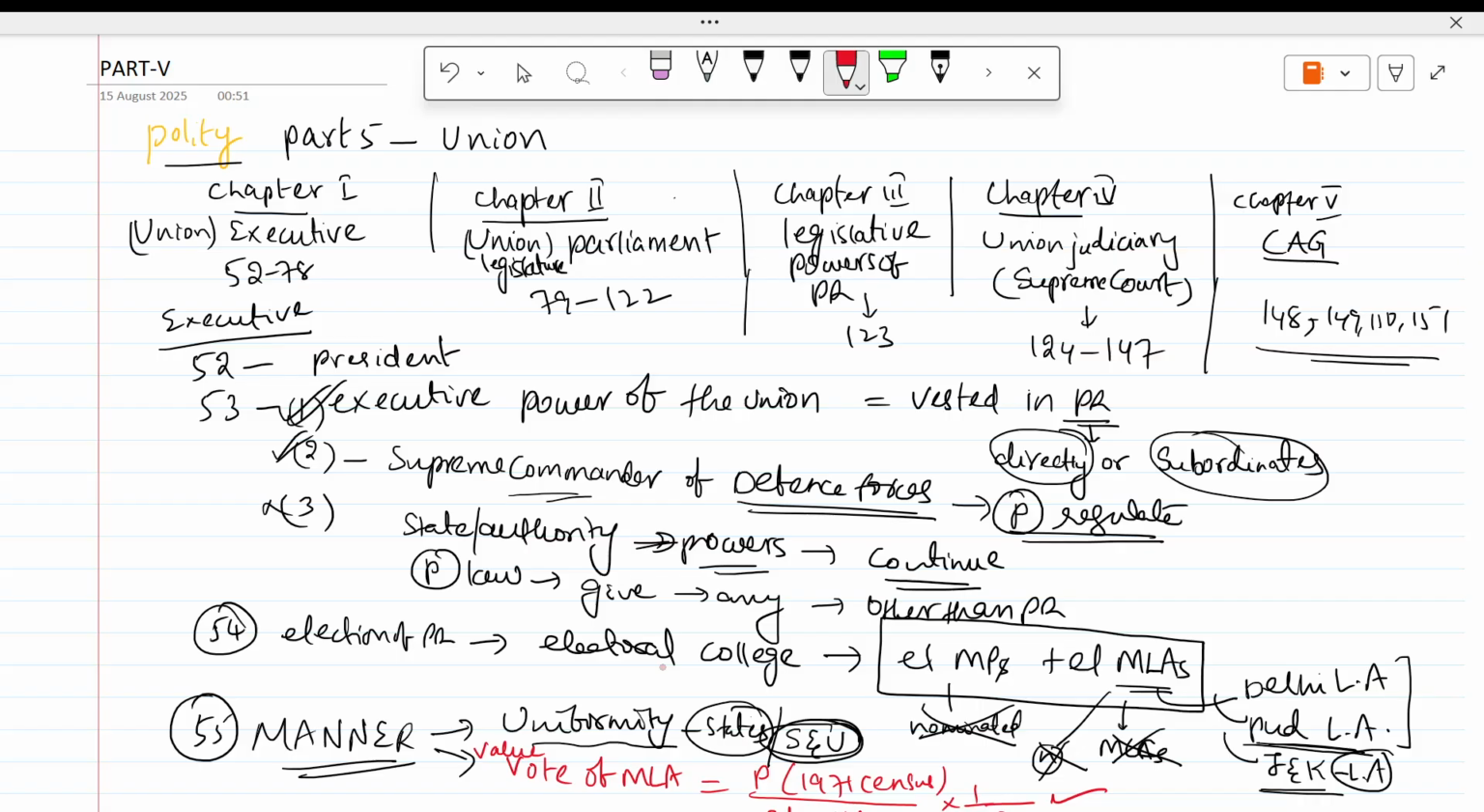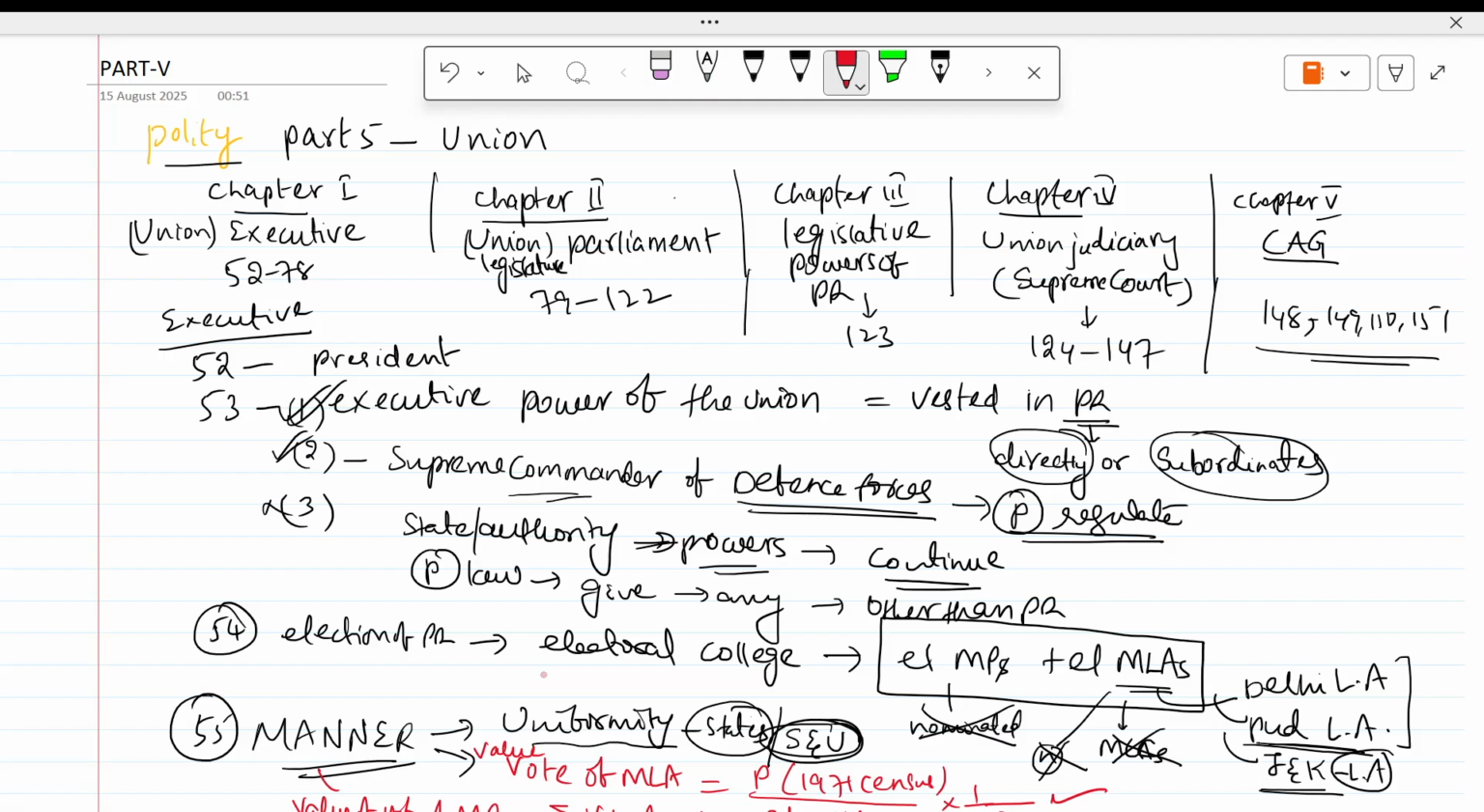And then the value of vote of MP is equal to... here also population based on 1971. Sorry, not population, this is wrong. Here we have to take the total votes of MLAs. You take the total value of votes of all MLAs, one MLA's vote value taken, you take all MLA votes. That value you take divided by the elected MPs. This is the value of vote of MP.